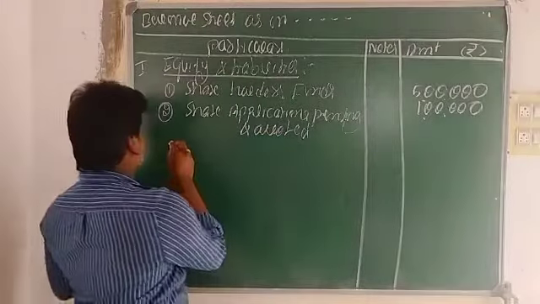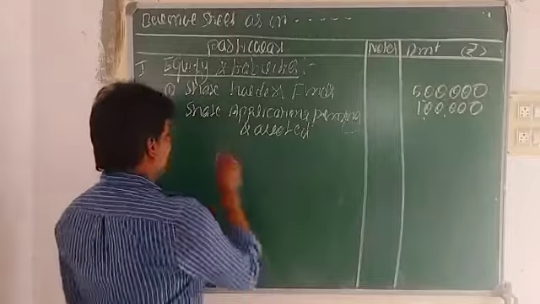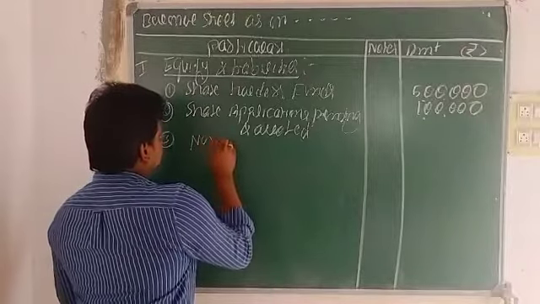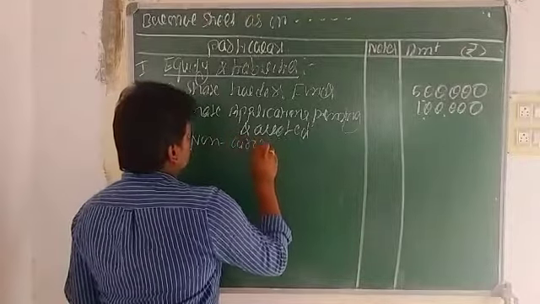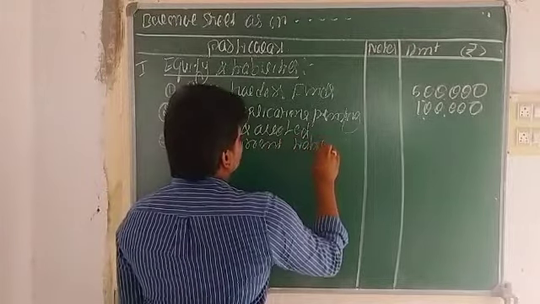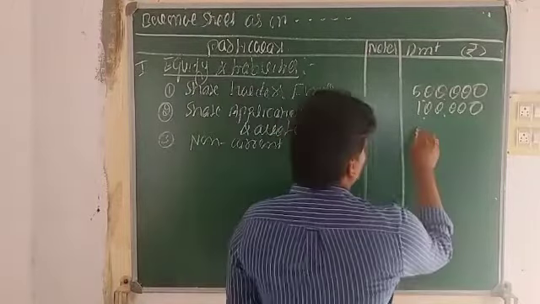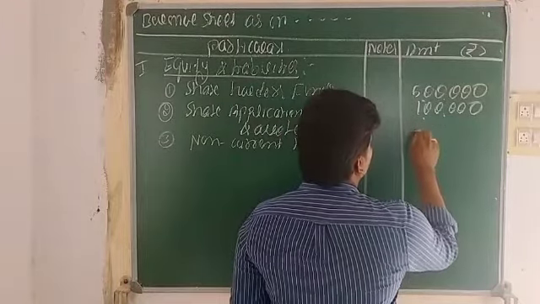The next headline is non-current liabilities, and we take 3 lakhs.